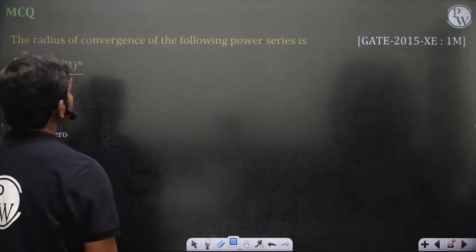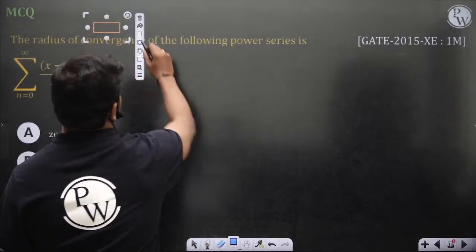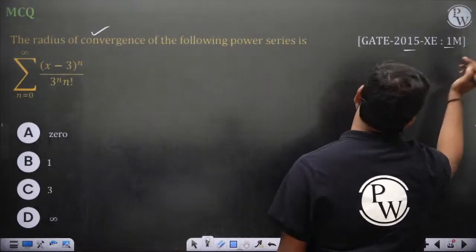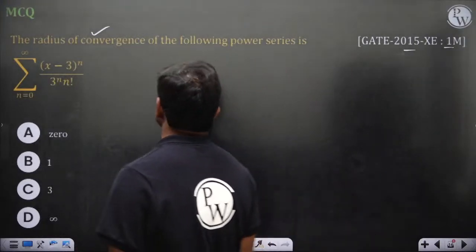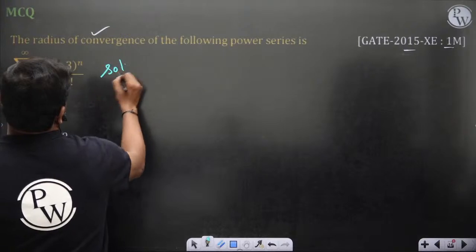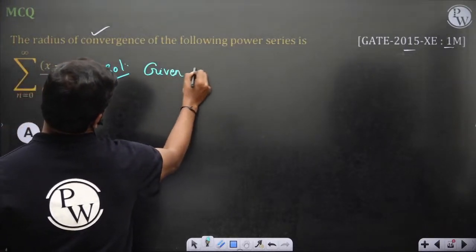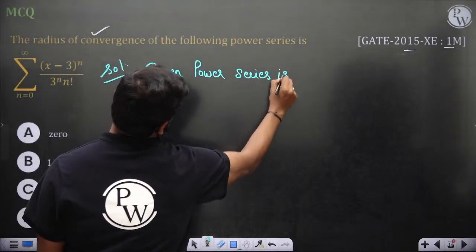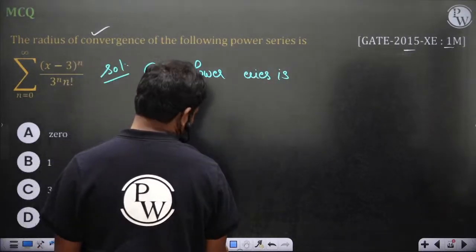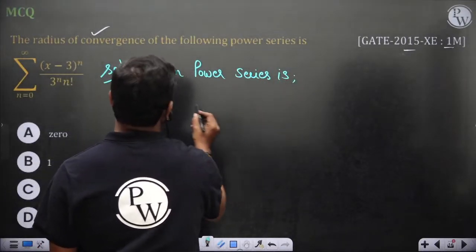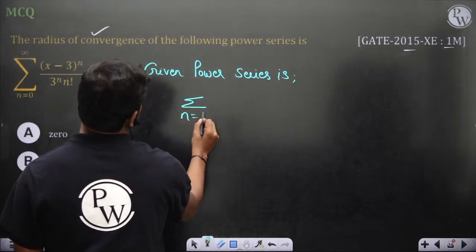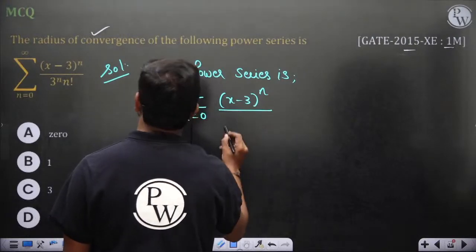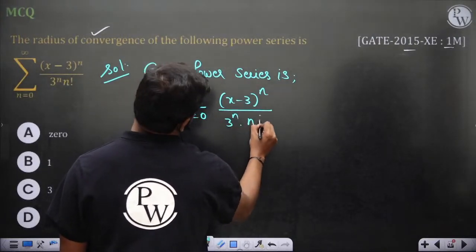So let's see the radius of convergence of the following series, power series actually. Okay, some 2015, again a 1 mark question. So let's solve this. The given power series is summation n equal to 0 to infinity, x minus 3 whole power n upon 3 power n by n factorial actually.